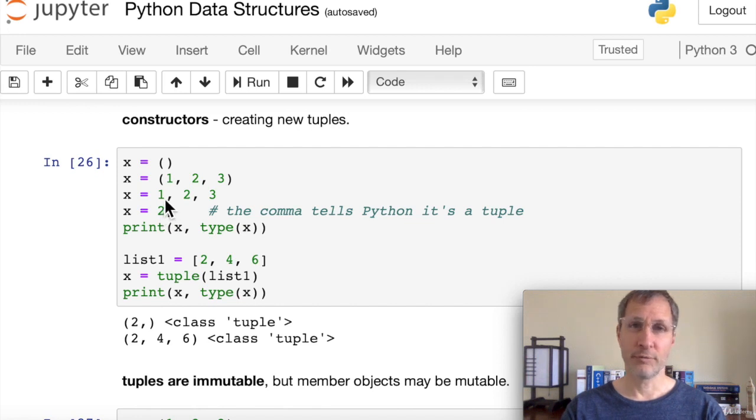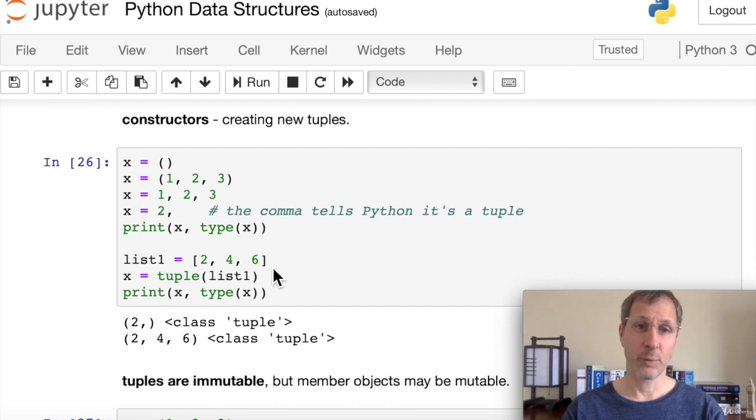Now if you want a tuple of just one item, you still have to put the comma. That comma tells Python that this is a one item tuple and not just an integer. And then you can see that we print here x and the type of x, and we get a tuple with just the 2 in it, and the class is a tuple. Now let's create list 1 equals 246.